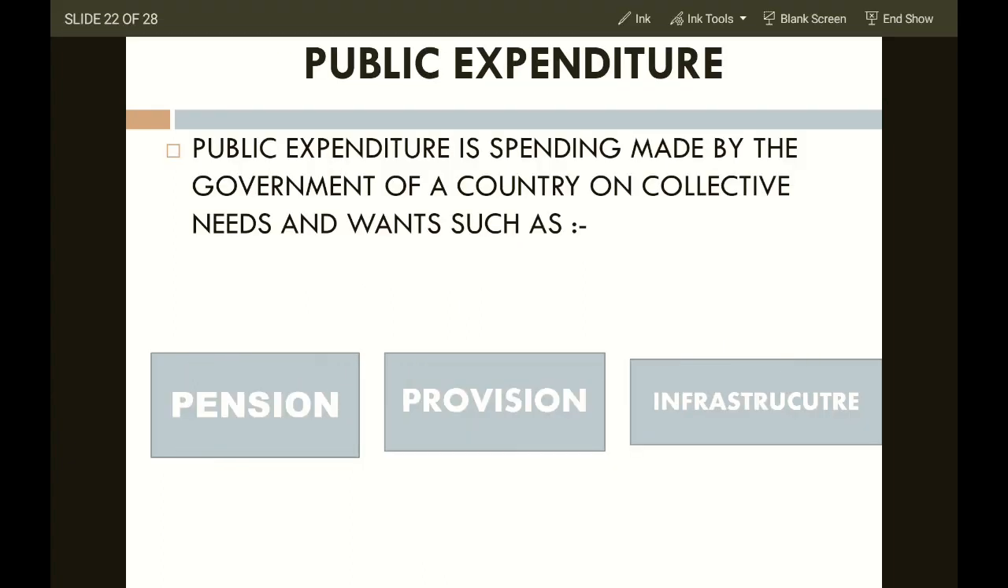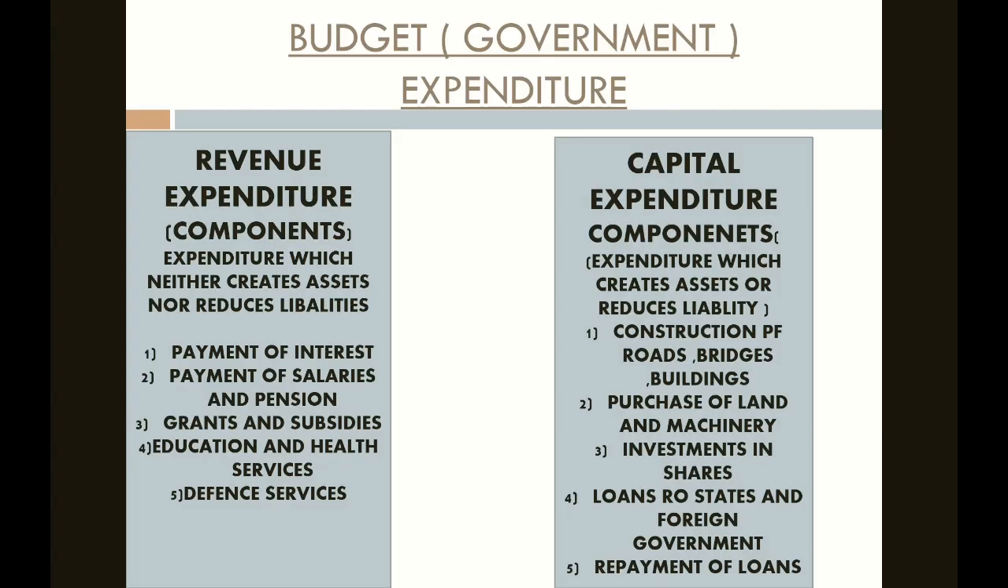Now public expenditure. What is public expenditure? Expenditure is spending. Okay. Government spends on different sectors. They need to spend. If they don't spend, what will happen? The economy will not be growing. Public expenditure is spending made by the government of a country on collective needs and wants. Pensions, provision, infrastructure. Okay. See, this is basically the government's expenditure pro forma.